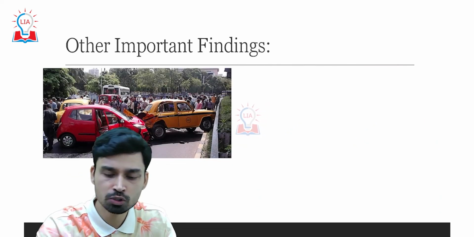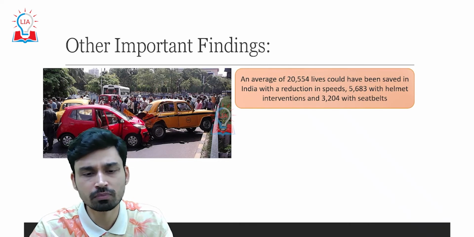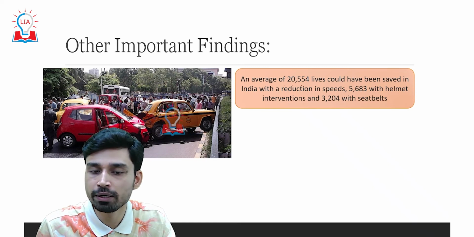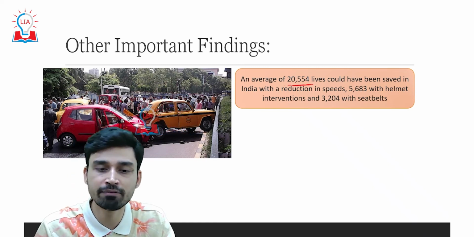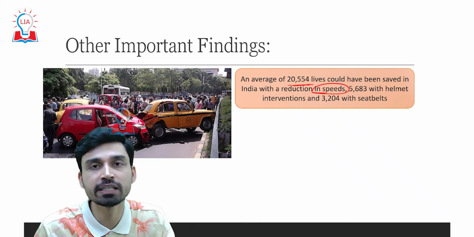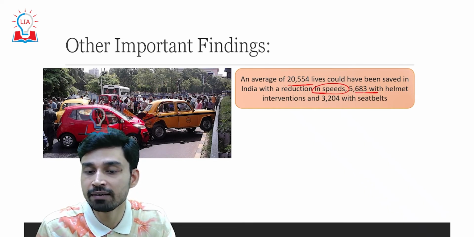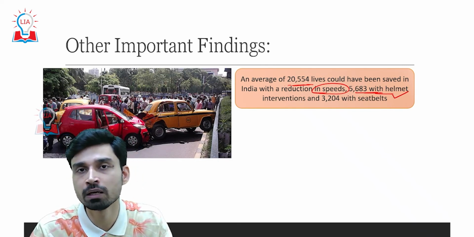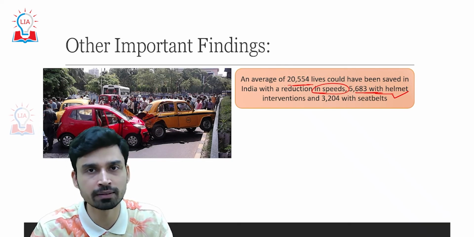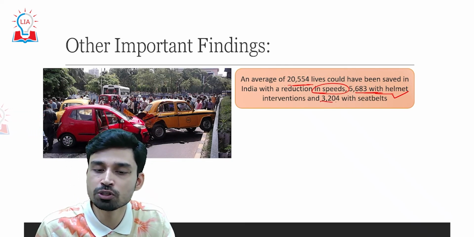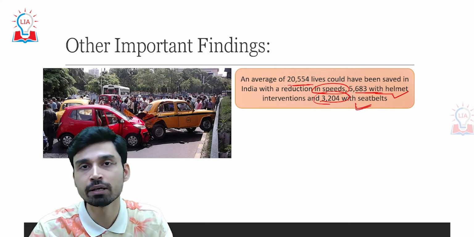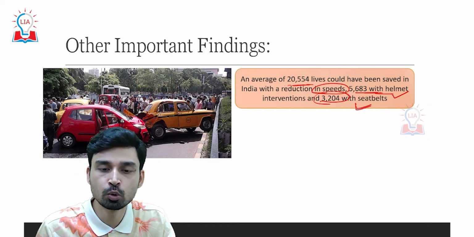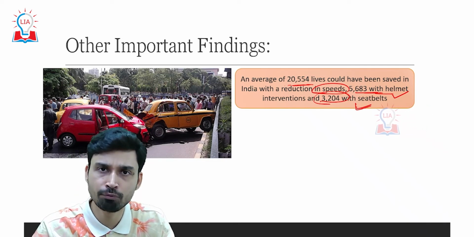The Lancet has also published some important findings in these cases. It has said that an average of 20,554 lives could be saved in India with a focus on reduction in the speed of vehicles. 683 lives can be saved just by a helmet intervention, that is, making sure that people are wearing the right kind of helmet, a strong helmet that can protect their head. And last, 3,204 lives can be saved if people follow seat belt related guidelines. So in total, around 30,000 lives can be saved by focusing on these 3 areas.